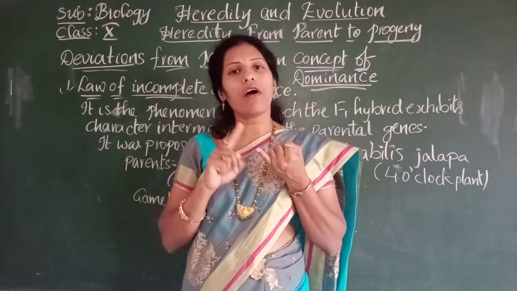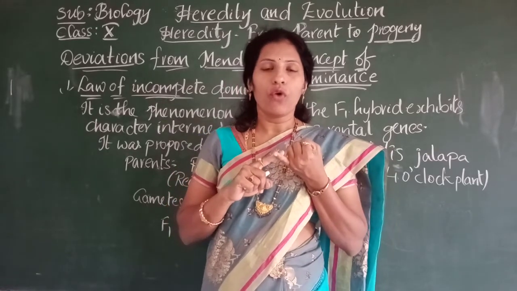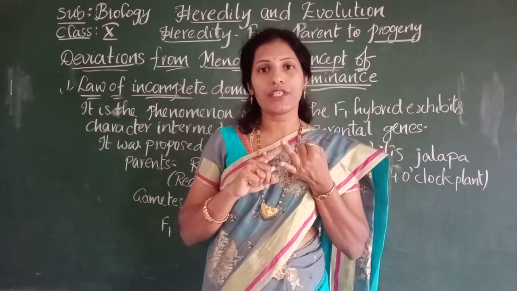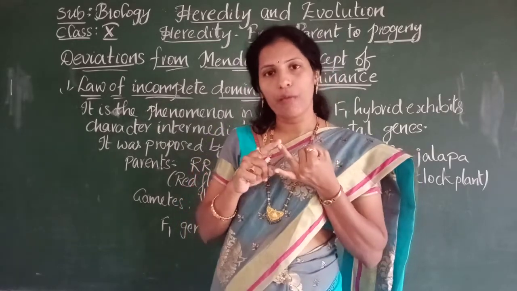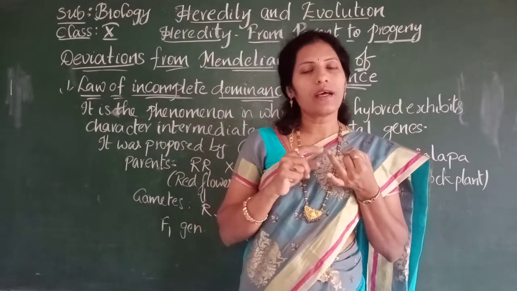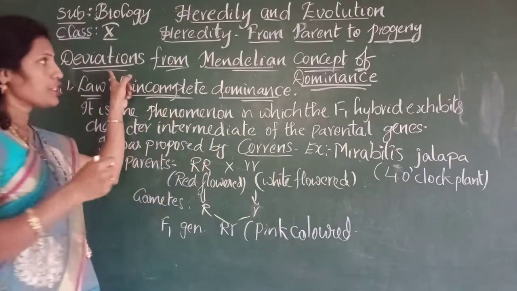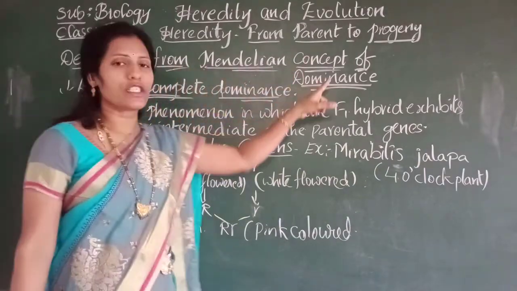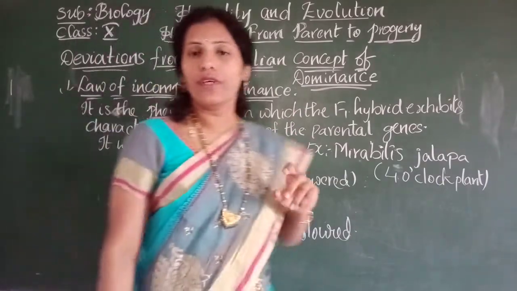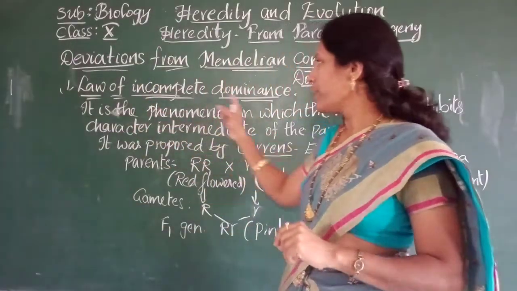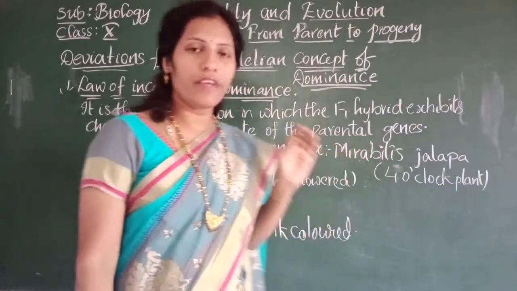According to the law of dominance, in the presence of heterozygous condition, one character is expressed in the offspring and that character is called the dominant character. But there are some deviations to this law of dominance, that is, deviations from Mendel's concept of dominance. We can observe this deviation in two cases, that is, incomplete dominance and codominance. What is incomplete dominance?